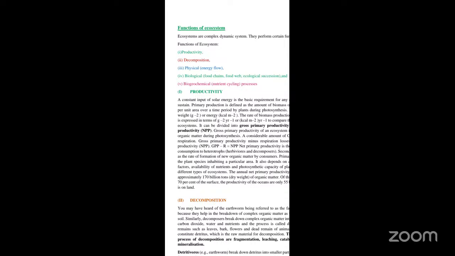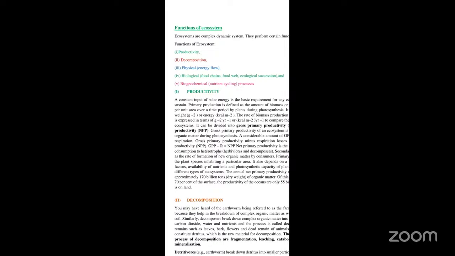For this they require energy. A constant input of solar energy is the basic requirement. They take in the radiant energy from the sunlight. So solar energy is very, very essential for any ecosystem to function and also to sustain.